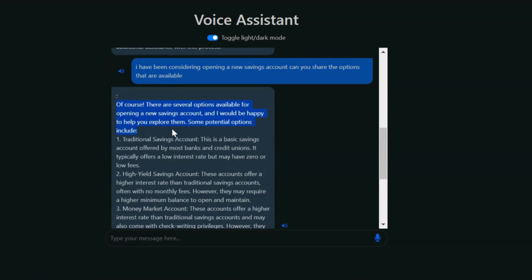you explore them. Some potential options include 1. Traditional savings account. This is a basic savings account offered by most banks and credit unions. It typically offers a low interest rate but may have zero or low fees. 2. High yield savings account. These accounts offer a higher interest rate than traditional savings accounts, often with no monthly fees. However, they may require a higher minimum balance to open and maintain.